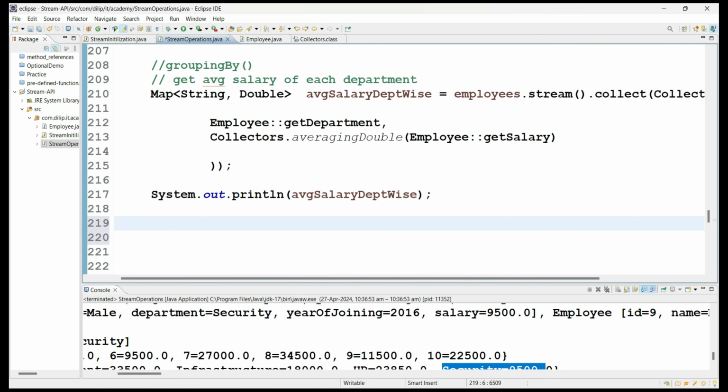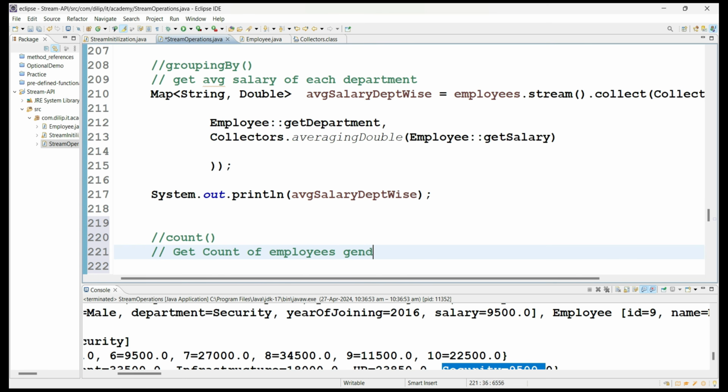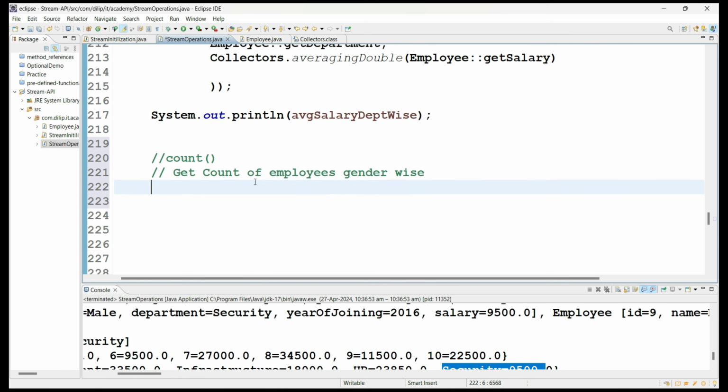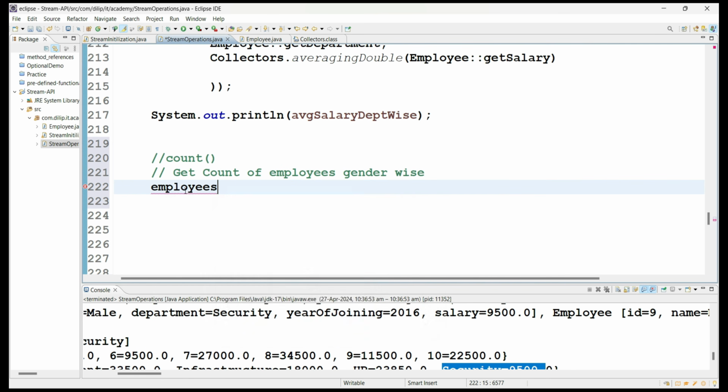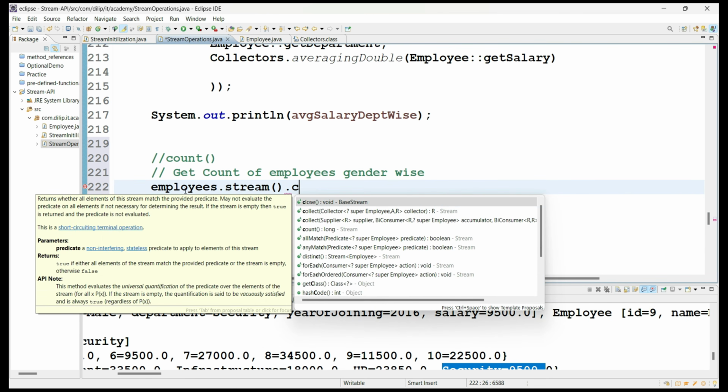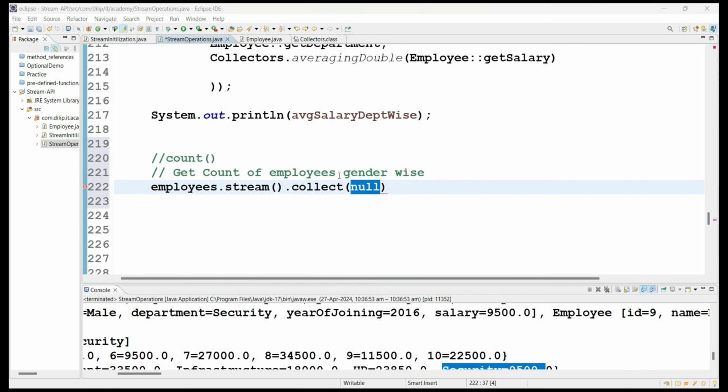Now I will take one more method called count inside the Collectors class. Let's understand one use case of when to use count as part of the collectors. For example, get the count of employees gender wise. I would like to see how many female employees are available and how many male employees are available. I want the count. It's very simple. employees.stream, yes, we created the stream object, and from that I want to collect gender wise.